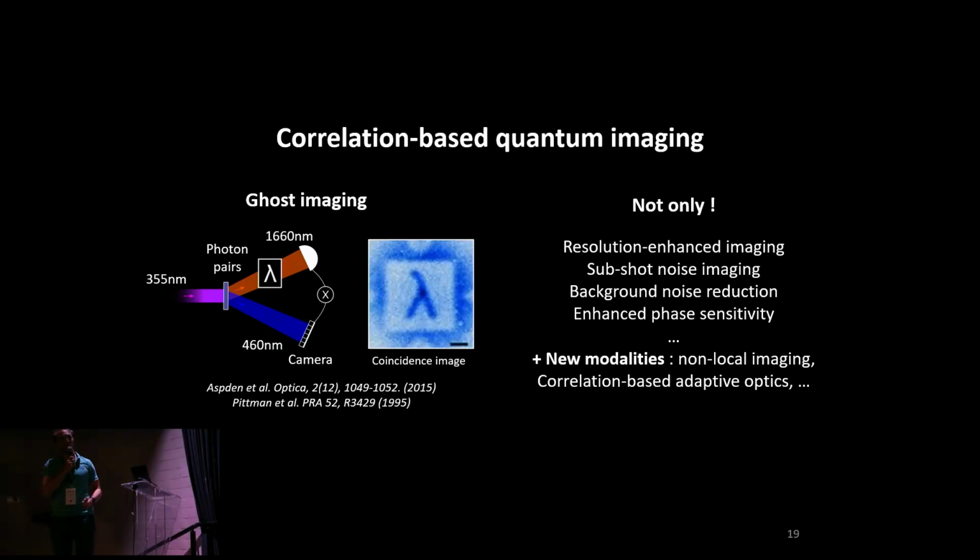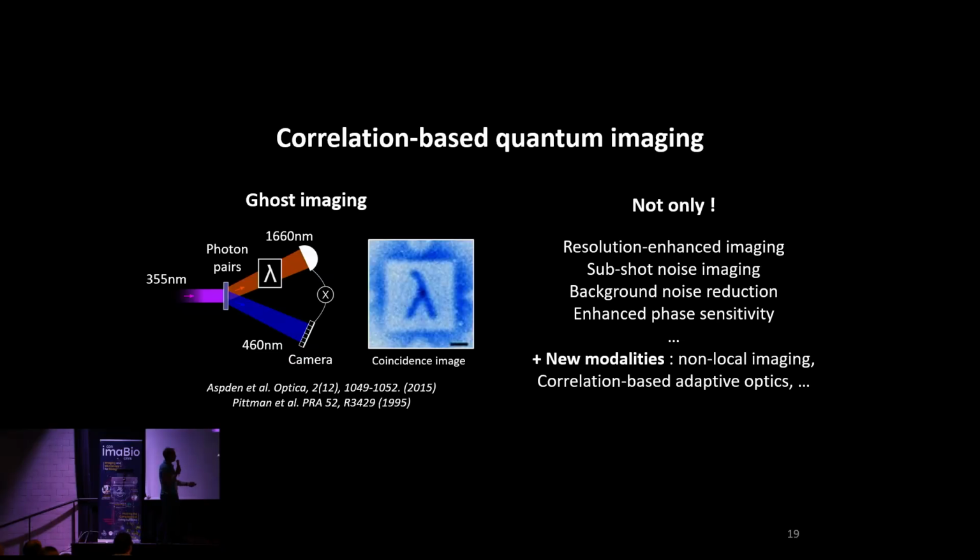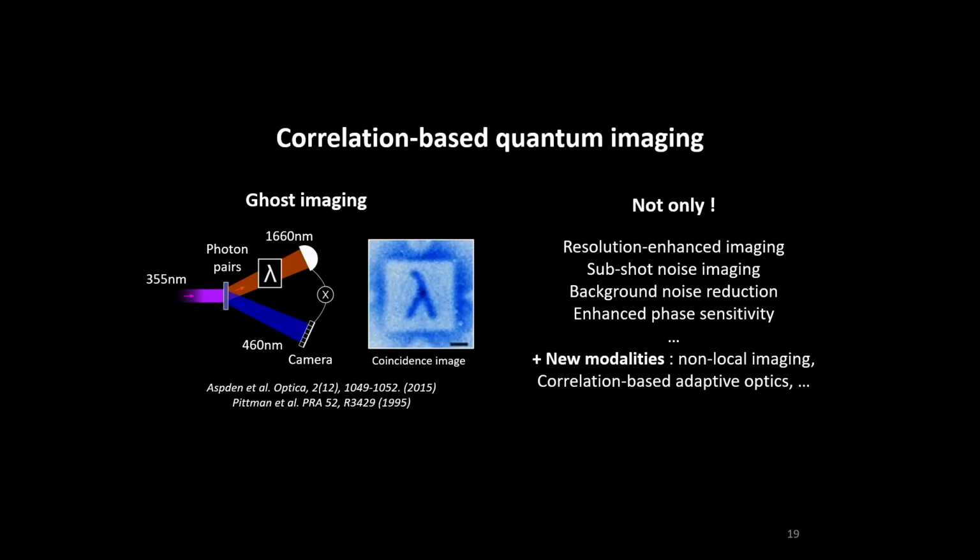There are many others that you can use for resolution enhancement, sub-shot-noise imaging, background noise reduction, and so on. The one I'm going to talk about in the third part will be in particular this new modality, correlation-based adaptive optics. So ghost imaging is only a sub part of all the many things you can do with correlation-based quantum imaging.